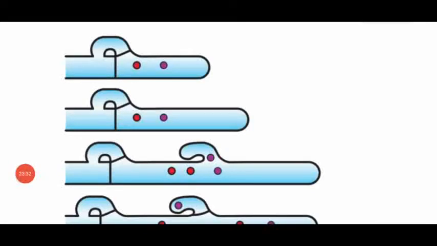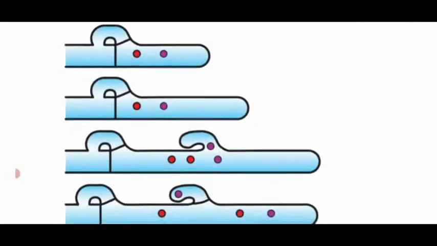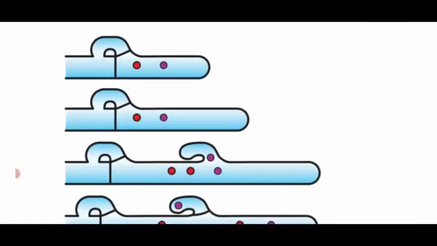Dear students, before finishing the video class, we are going to see how a clamp connection takes place between the hyphal nuclei. The first one is the single hypha with a cross wall, that is the septum, which contains two nuclei. One is reddish in color, another is pink in color.